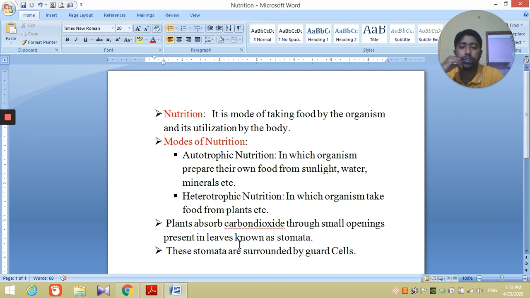So the plants absorb carbon dioxide through small openings present in leaves known as stomata. These stomata are surrounded by guard cells. Take note of these two points. Plants absorb carbon dioxide through small openings present in leaves known as stomata, and the stomata are surrounded on all sides by cells known as guard cells. What is the role of stomata? We will discuss in later videos.